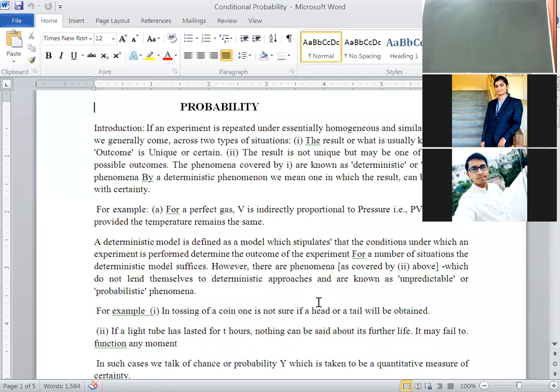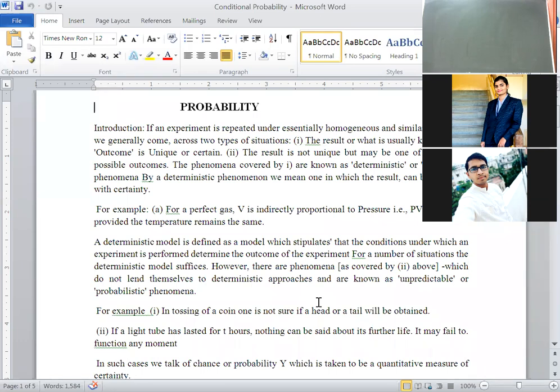Even if you are unable to remember, just a discussion. If an experiment is performed repeatedly under similar conditions, then we will get an outcome. For example, in tossing of a coin, either head or tail will come, but both will not come simultaneously. Then there are 2 types of outcomes. One is unique or certain. The other one is not definite.